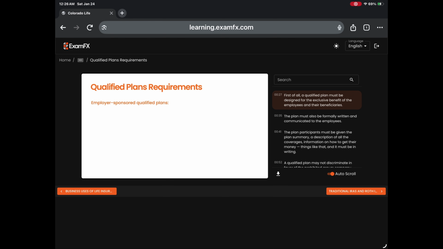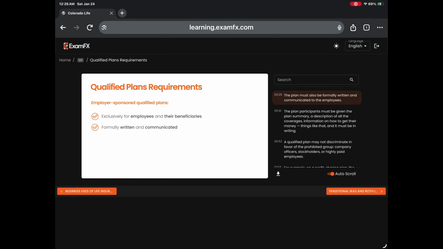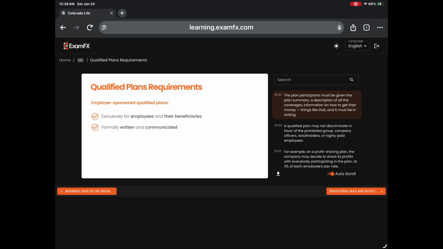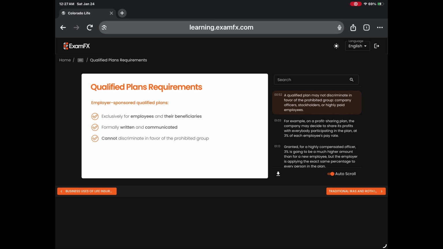First of all, a qualified plan must be designed for the exclusive benefit of the employees and their beneficiaries. The plan must also be formally written and communicated to the employees. The plan participants must be given the plan summary, a description of all the coverages, information on how to get their money, things like that, and it must be in writing. A qualified plan may not discriminate in favor of the prohibited group: company officers, stockholders, or highly paid employees.